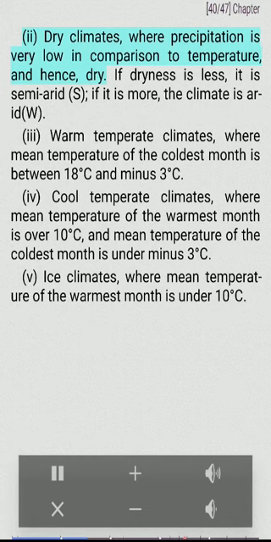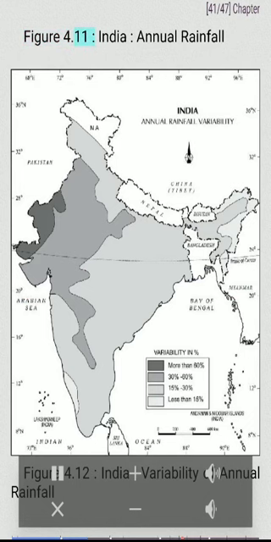II. Dry climates, where precipitation is very low in comparison to temperature, and hence dry. If dryness is less, it is semi-arid, S. If it is more, the climate is arid, W. III. Warm temperate climates, where mean temperature of the coldest month is between 18 degrees Celsius and -3 degrees Celsius. IV. Cool temperate climates, where mean temperature of the warmest month is over 10 degrees Celsius, and mean temperature of the coldest month is under -3 degrees Celsius. V. Ice climates, where mean temperature of the warmest month is under 10 degrees Celsius.